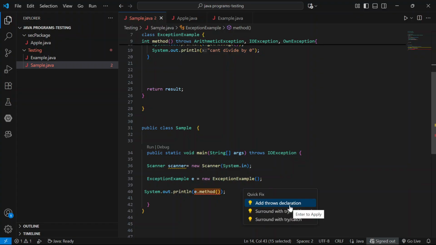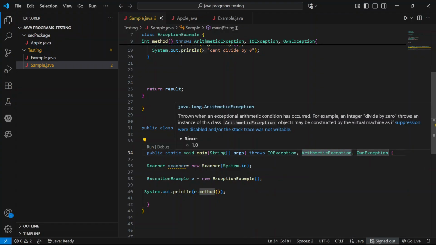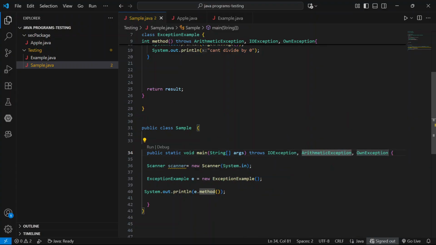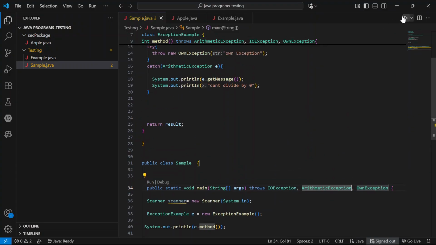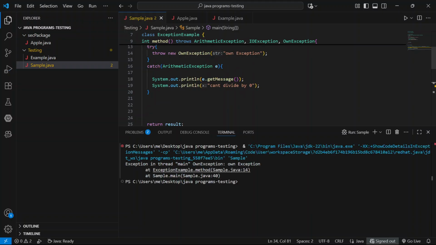Add throws declaration. Here Exception. And run the application. Here is our own exception. Here we did not handle that exception, but we are creating our own exception.